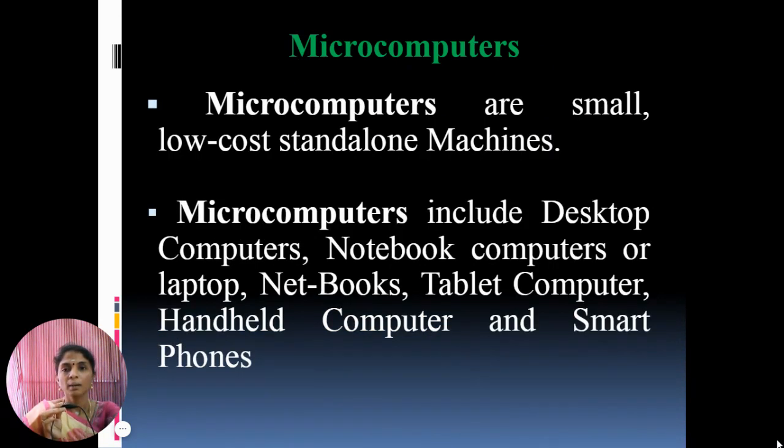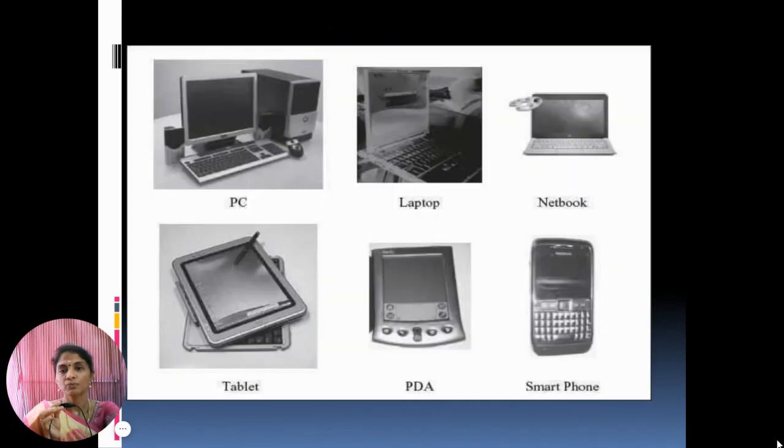First one is the microcomputer. Microcomputers are small, low-cost standalone machines. Microcomputers include desktop computers, notebook computers or laptops, netbooks, tablet computers, handheld computers and smartphones.